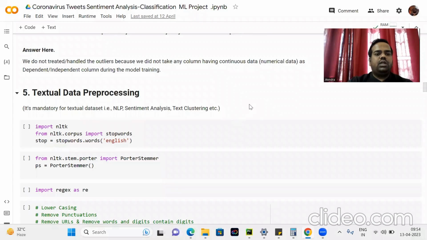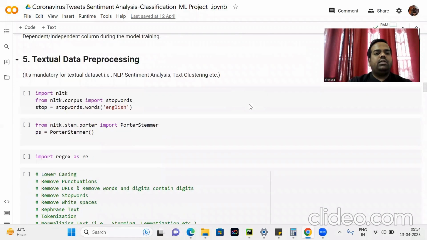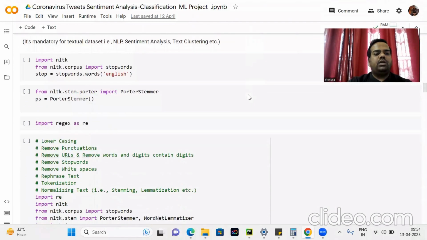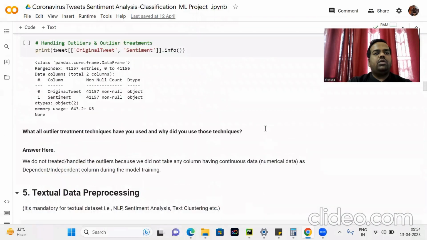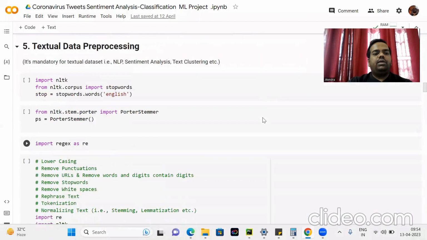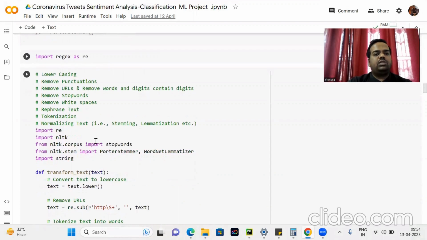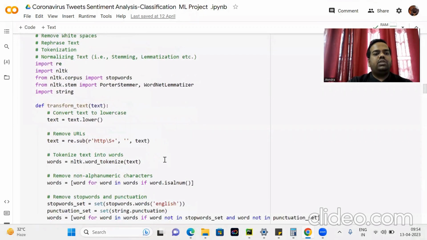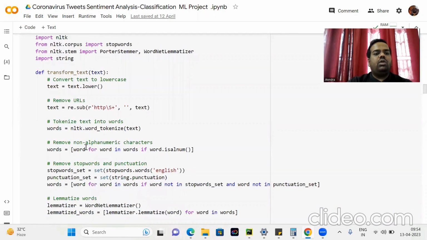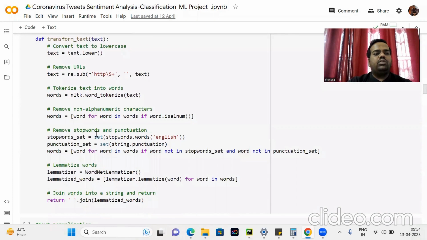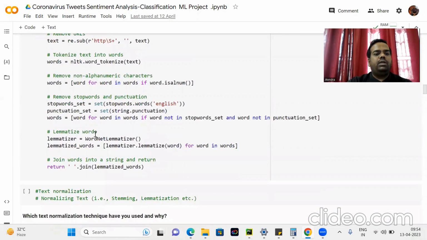So start with the textual data processing. Here, the NLTK library is the library for handling textual data. In the original tweet column, we apply this library. First we lowercase, then remove punctuation, remove URLs, remove stop words, remove white spaces, tokenization, and normalizing text, that is stemming and lemmatization. So first we remove URLs, then tokenize the text into words, then remove non-alphanumeric characters, then remove stop words and punctuation, then lemmatize the words.